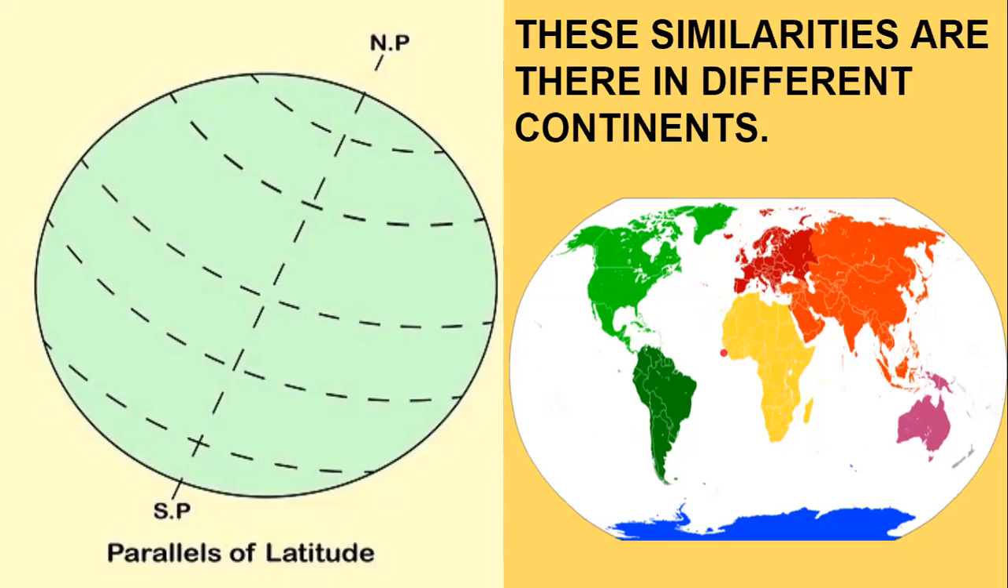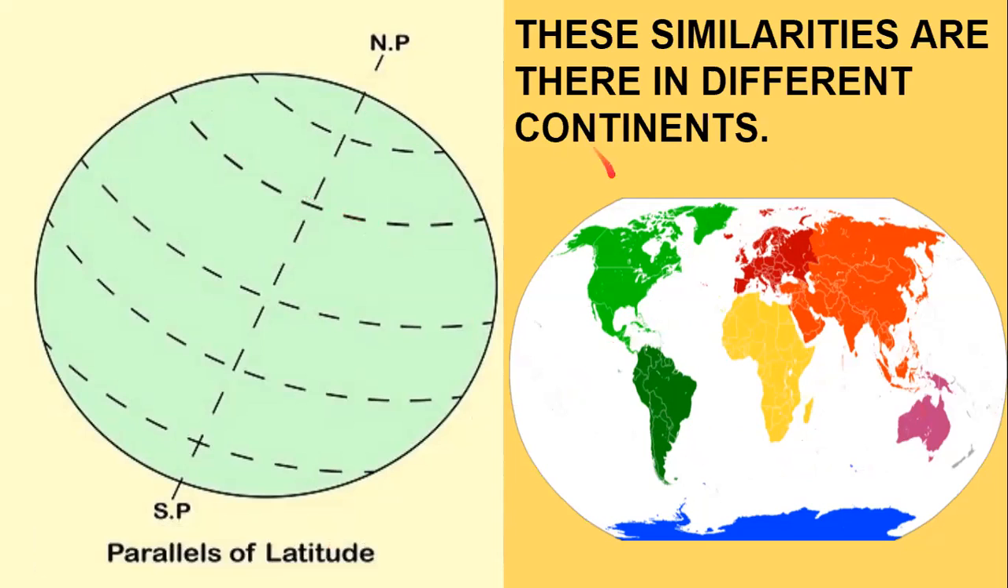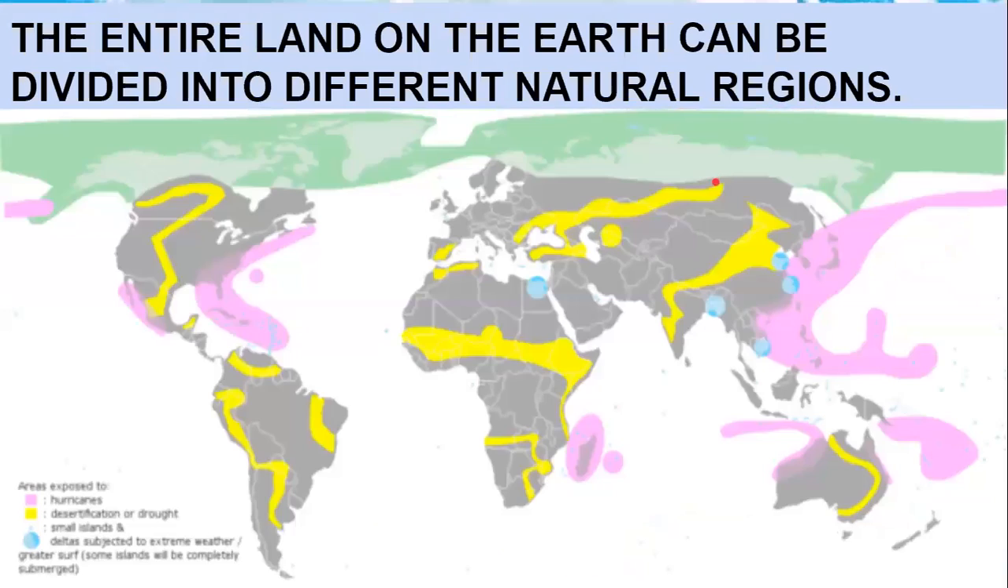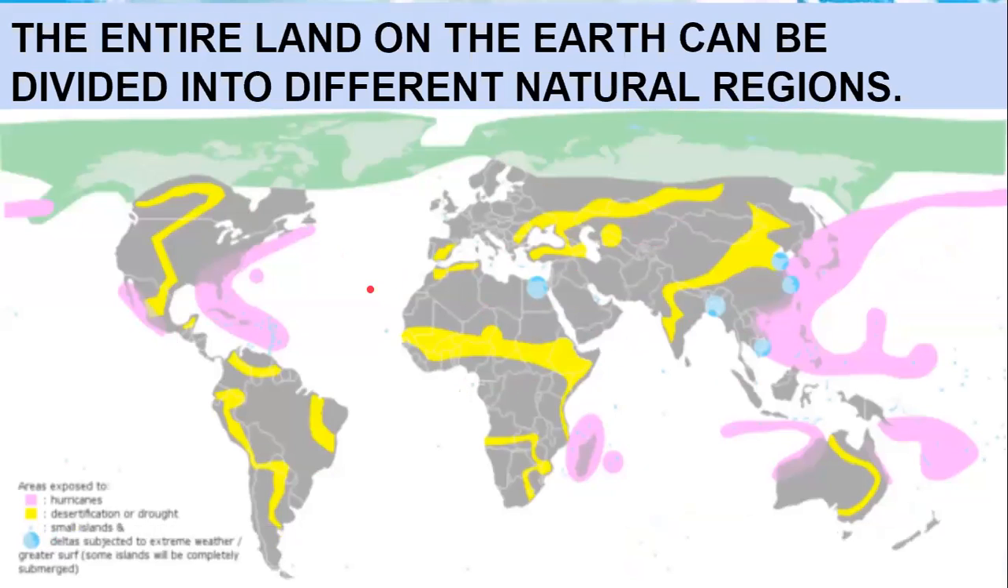So the overall conclusion is there are different natural regions which are formed because of the latitudinal extent, because of the sunlight, and because of the water. The entire land, all the continents on the earth, can be divided into different natural regions.